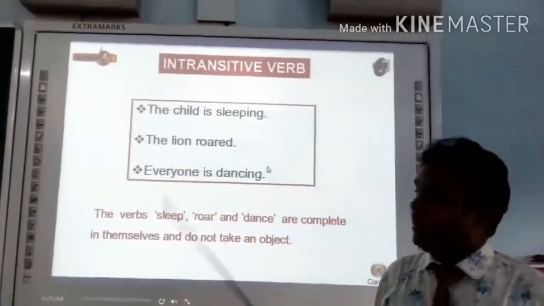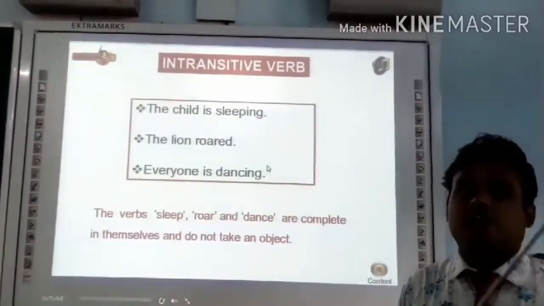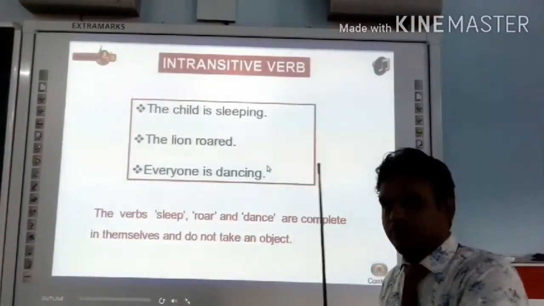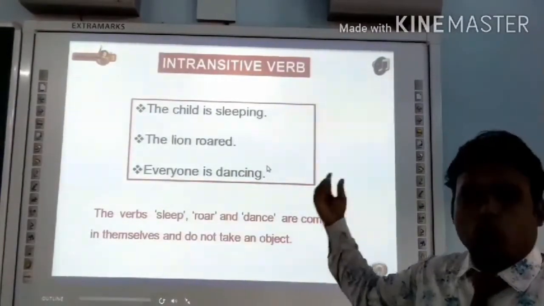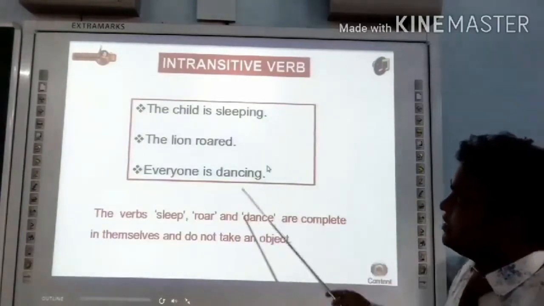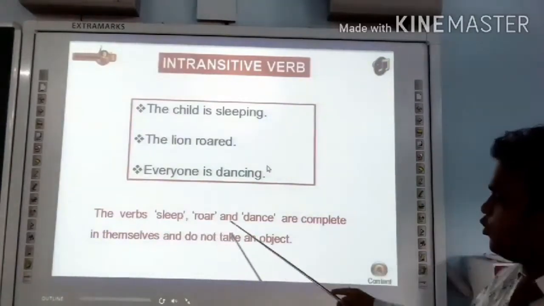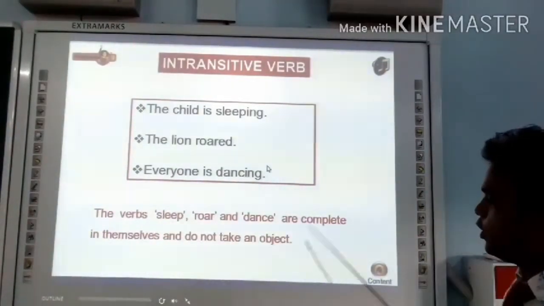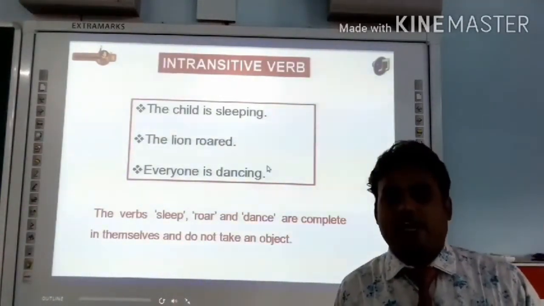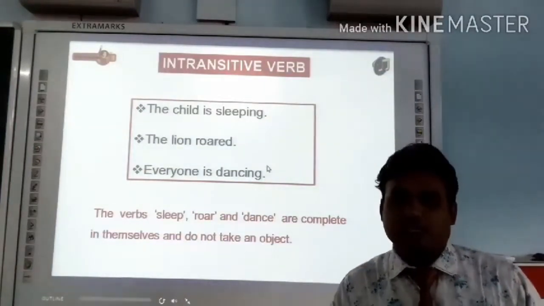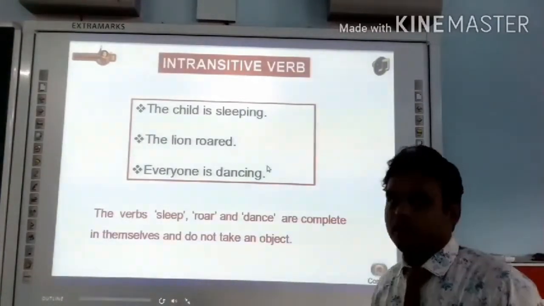Everyone is dancing, is dancing, right? In itself it's complete, so no need to look at the action which is being carried forward. No action is being carried forward in these sentences, that's why we call them intransitive verbs. The verbs sleep, roar and dance are complete in themselves and do not take an object. So in itself these words are complete, and that's why these are called intransitive verbs.